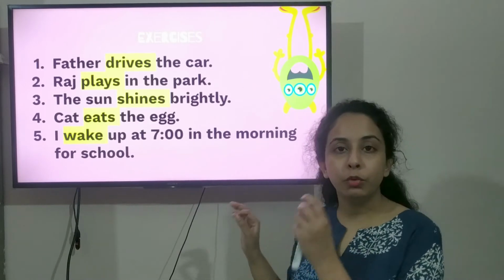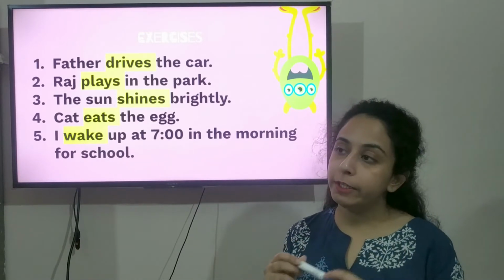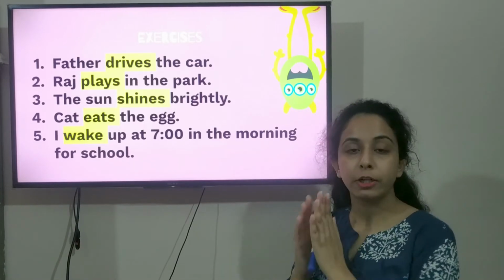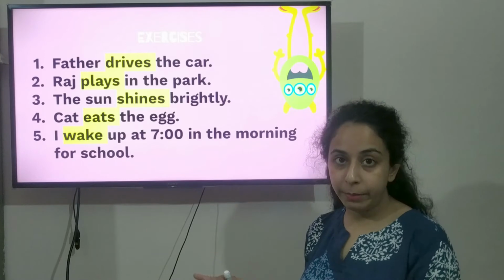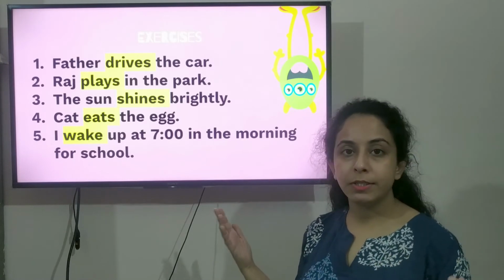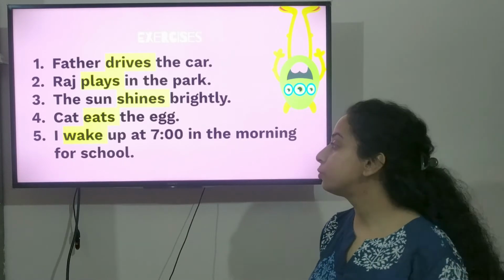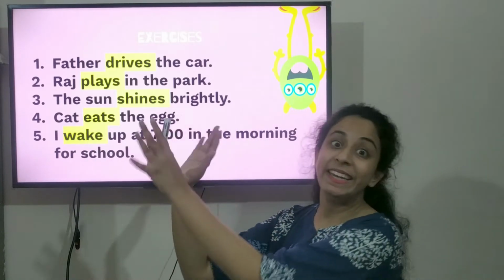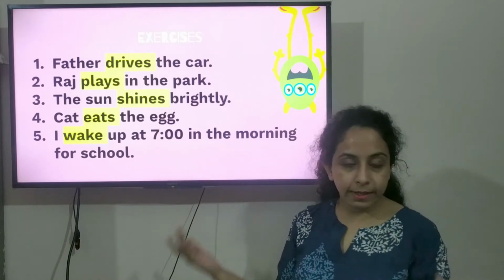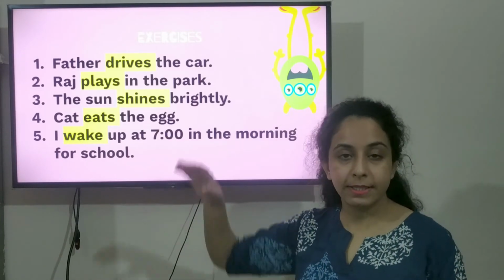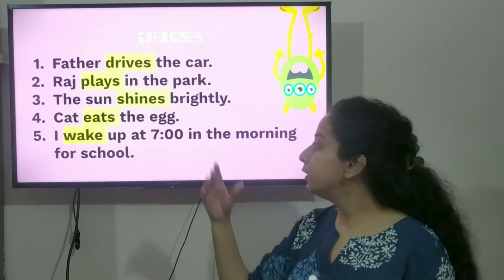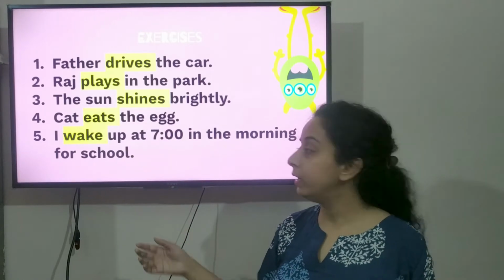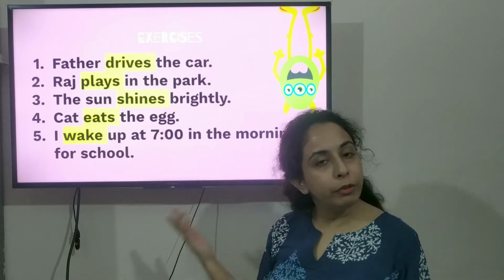Okay, so whenever you are looking at a sentence and you get confused, sometimes this happens, that if you get confused in the examination about which word is the verb, it will be really simple. You already know cat is a thing, it will be a naming word, so it cannot be a verb. Egg is again a naming word, it's a thing, it cannot be a verb. Okay, the here is an article. We have already studied articles as well. So, eats will be the verb.